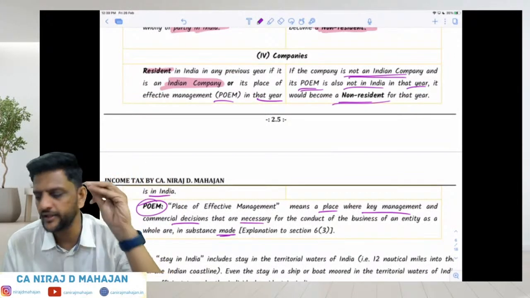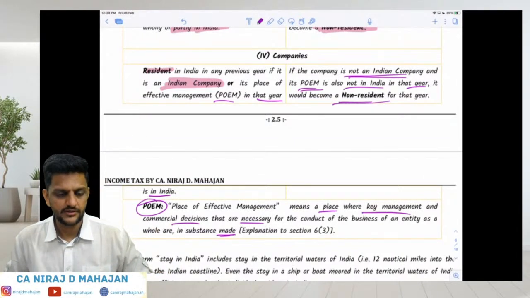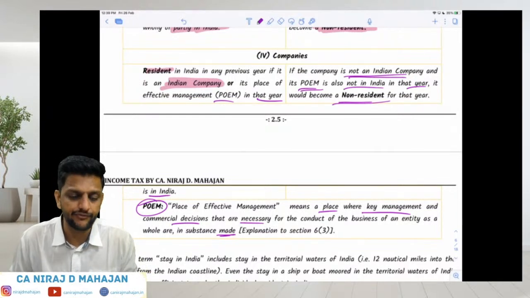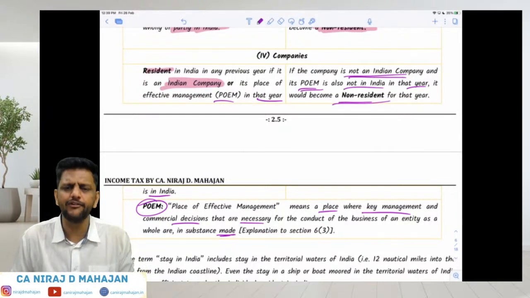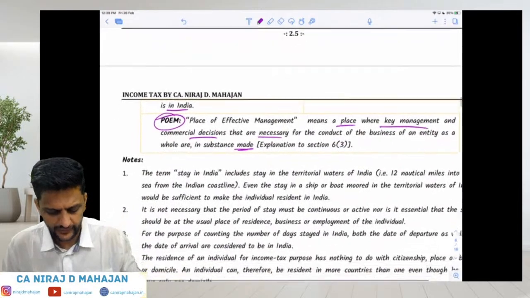If you are an Indian company incorporated in India, it does not matter where your POEM is, in India or outside India. An Indian company by default is a tax resident of India. Understood? Clear? Fine.